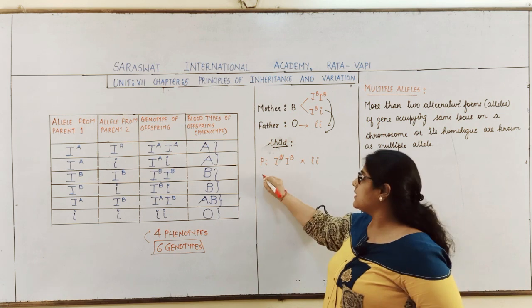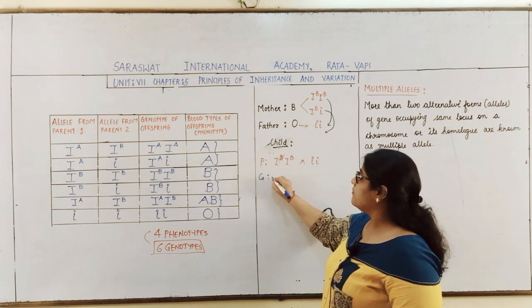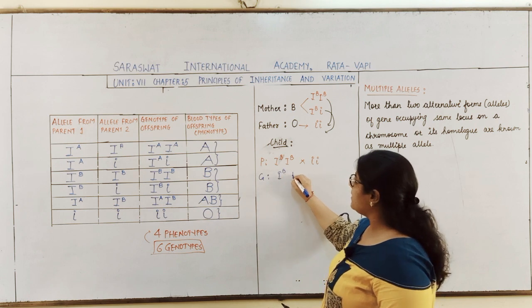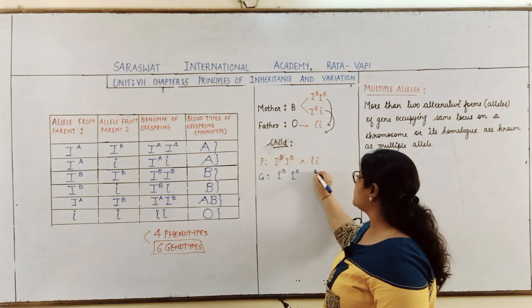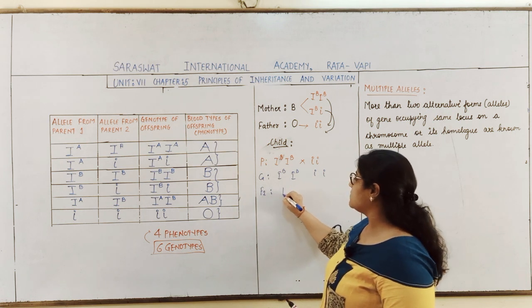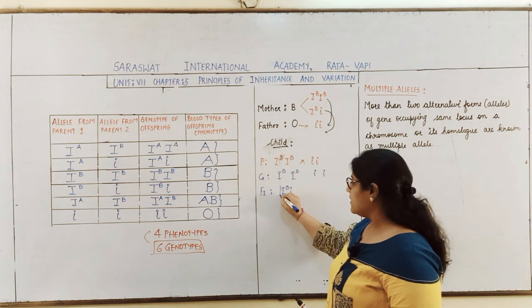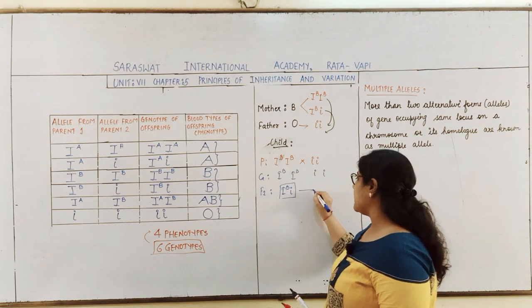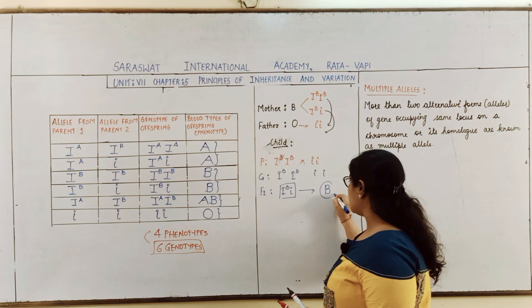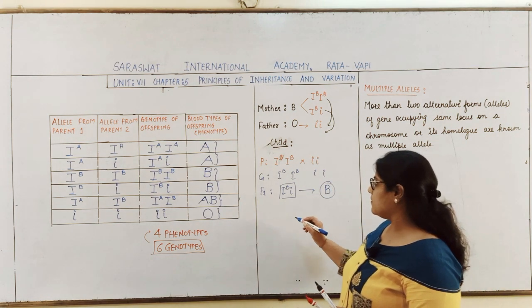So students, here all the gametes formed will be IB and here gametes formed will be i. So all the offsprings will have the genotype IBi. If the genotype is IBi, what blood group does it indicate? It indicates the B blood group.